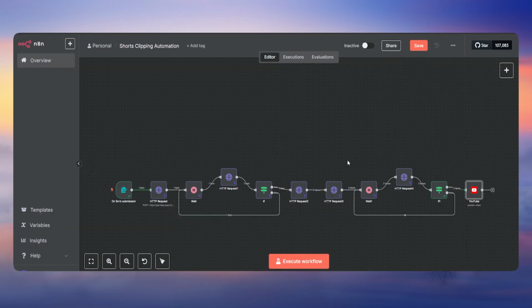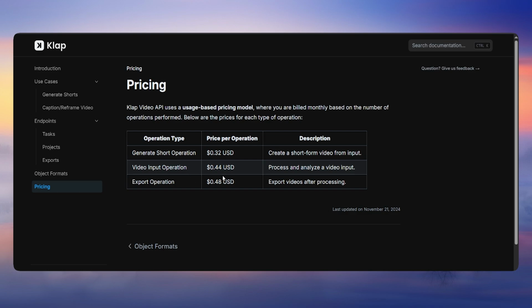Okay, so if you're looking for the cost breakdown, this is going to be the cost breakdown here. So basically we're doing 3 steps. The first thing is we're just creating a shot, and then we're processing and analyzing the shot. Basically the first is the creating and then processing, and the last one is exporting the shots. So if we add these things up, I think it's gonna be $1.24 something. That is going to be the charge for the 2 shots.